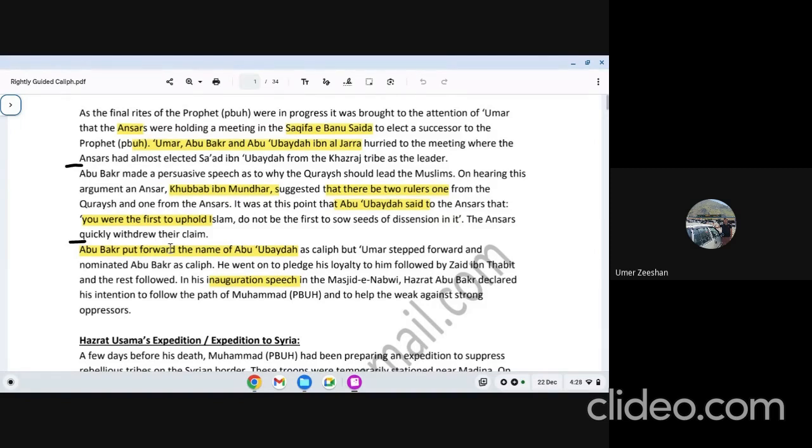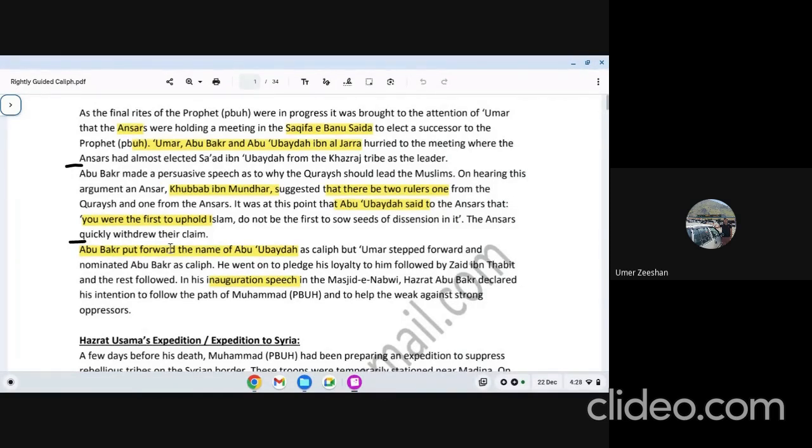I will show you the name. It's not coming to my mind. There is a companion who suggested two names. The Muhajirin reacted to that and stopped that idea. They said that's going to lead to the division of Muslim unity. And the Muhajirin said, Ansar, you are the first ones to support Islam. Don't be the source of dissension in Islam. And the Ansar immediately withdrew their name. And now the ball for the caliphate came into the court of the Muhajirin.